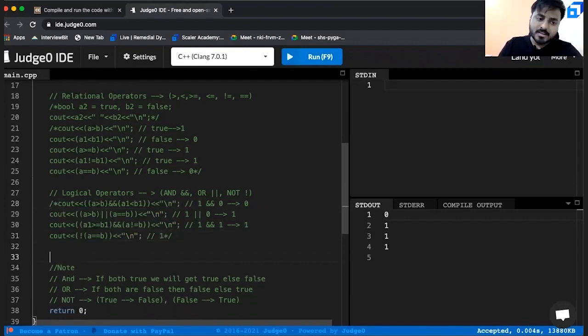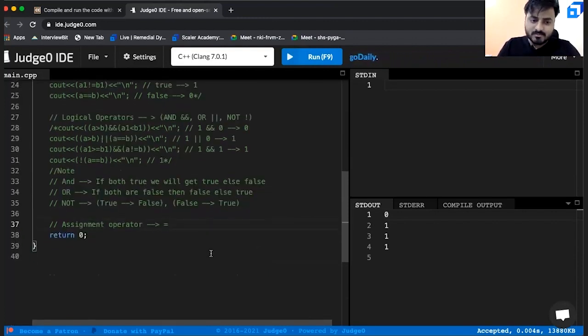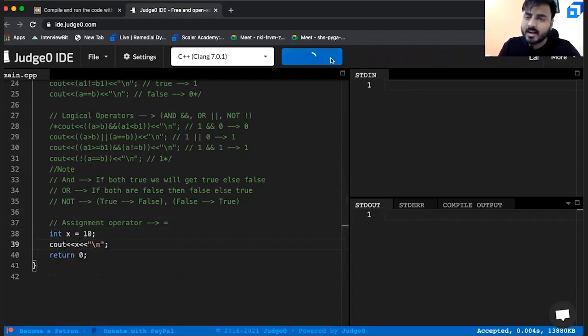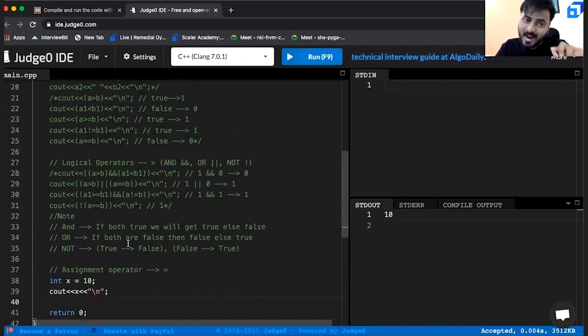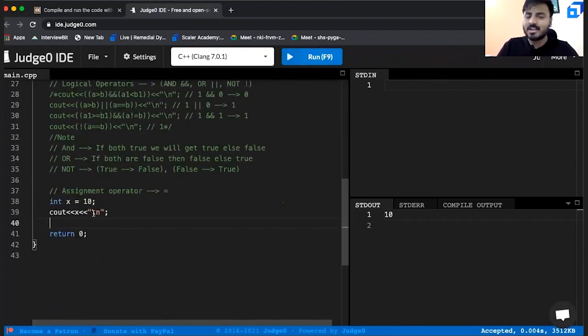Now, there is one small operator which we often tend to forget, that is your assignment operator. And what is that? A single equal to, correct? So if suppose you are writing int x equals to 10 and you are printing cout x, what will happen? Simple, it will directly print 10. That's it, khatam. We feel like assignment operator is actually this much only. The advantage with assignment operator is that it can combine with all the arithmetic operators. Now let us see how we can do that.